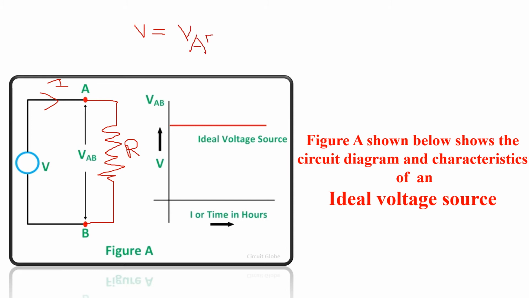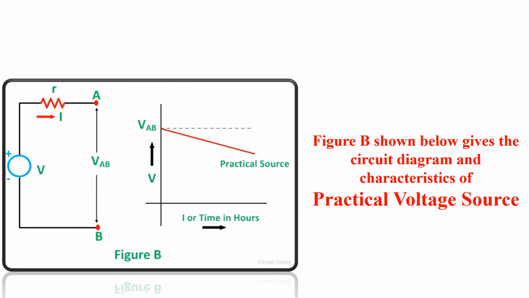V is equal to VAB. That is, the input voltage is same as the output voltage. That's why this is called as the ideal voltage. So I have shown with the diagram also. So this is the input voltage and this characteristics, which is a straight line, means that the input and output both are same in case of ideal voltage source. Now we will see next the practical voltage source.